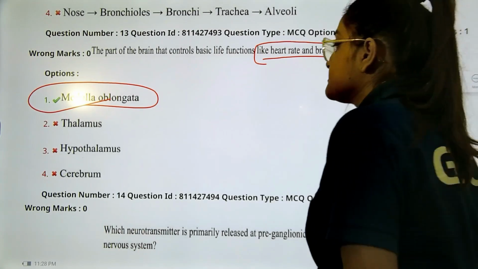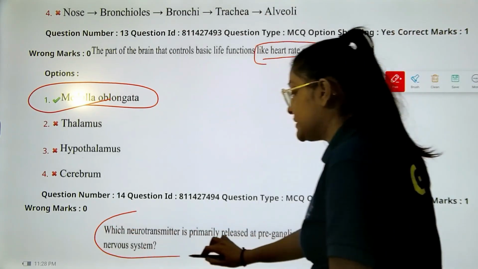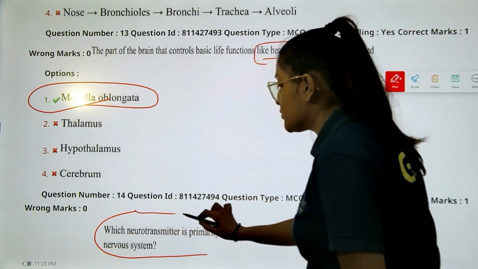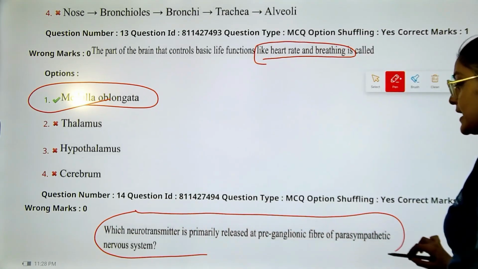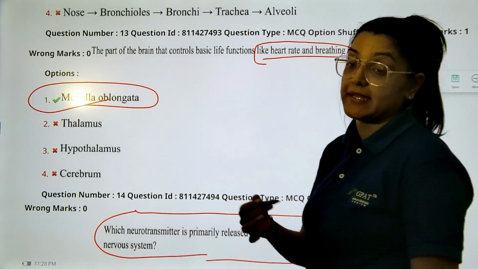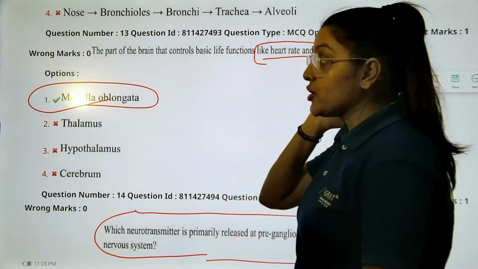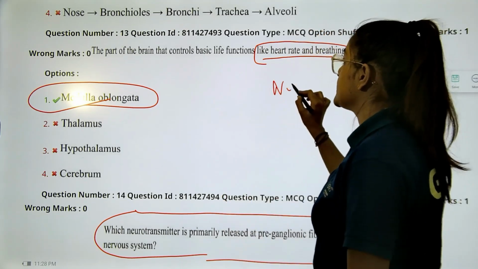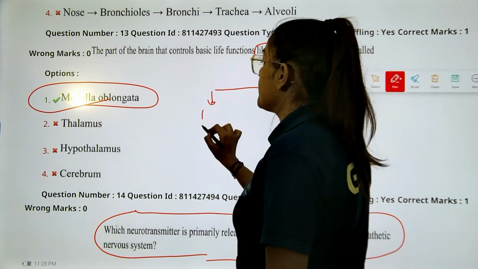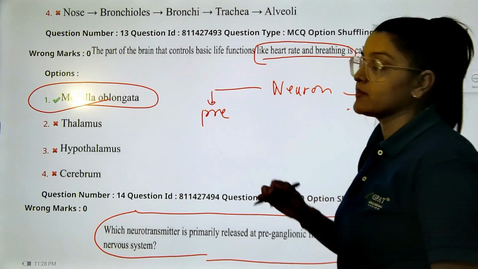Okay. Next question. Which neurotransmitter is released at the preganglionic fiber of the parasympathetic nervous system? So, if you know your neuron, we have seen this, your neuron is divided into preganglionic and postganglionic.